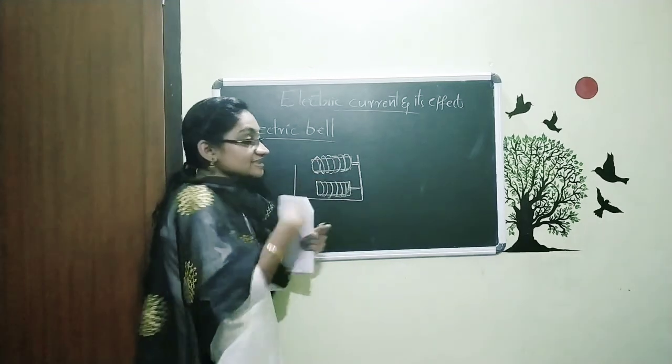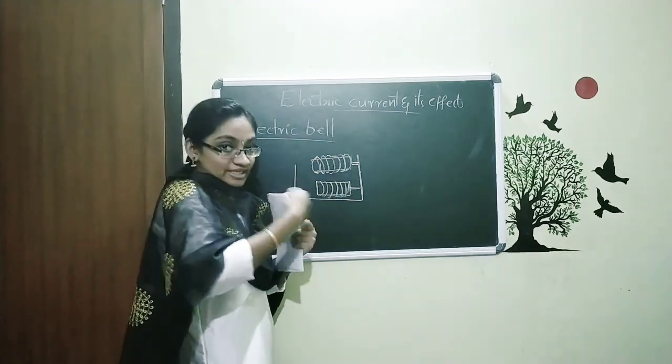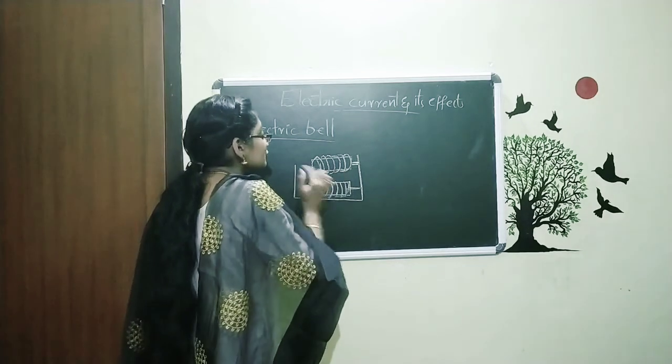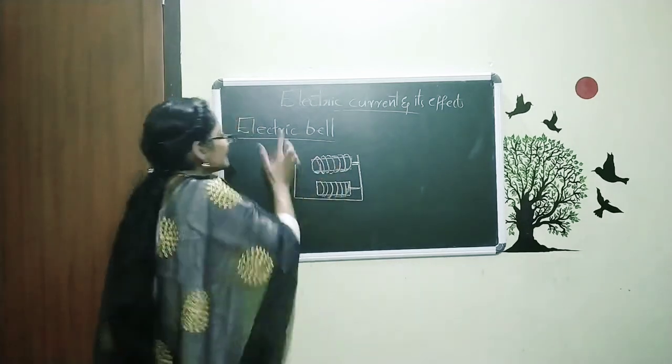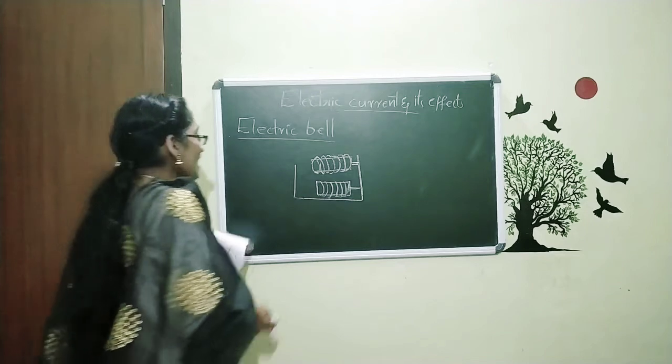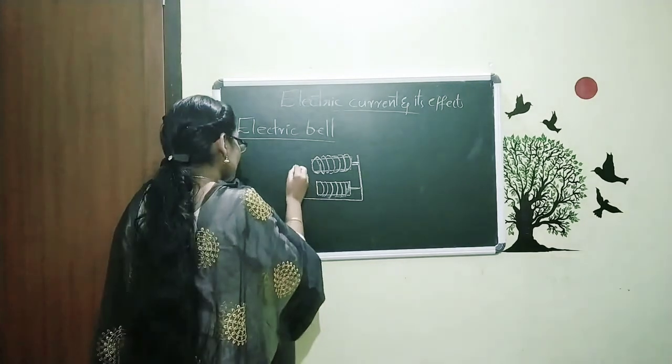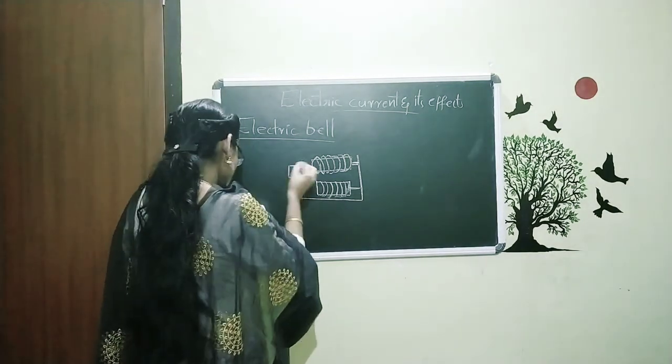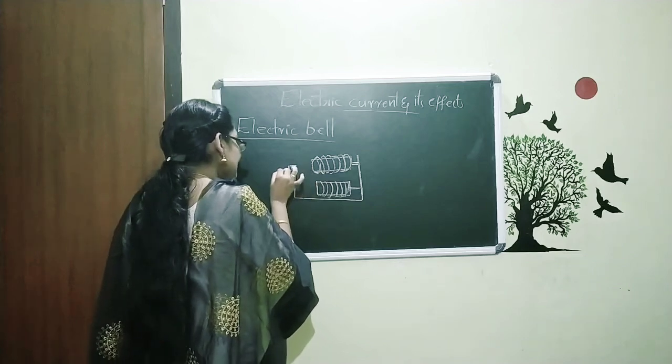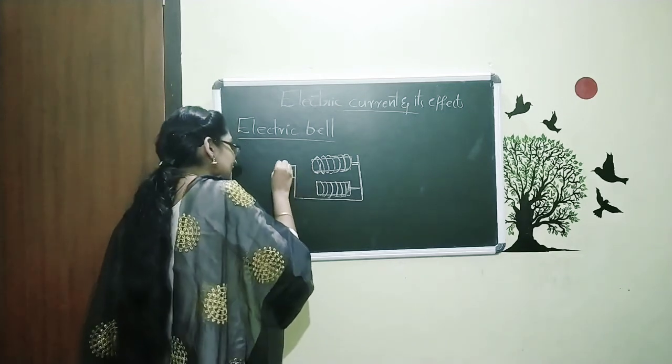As said in the last section, we wind the wires. In a similar way, we can see two coils are present inside this electric bell. After that, here we have a contact screw.